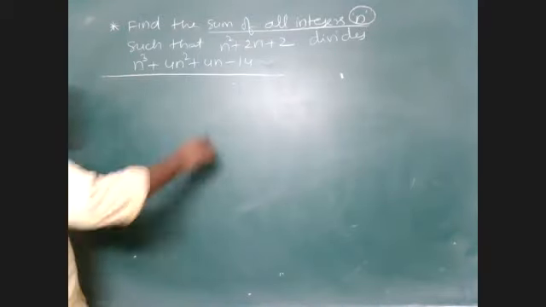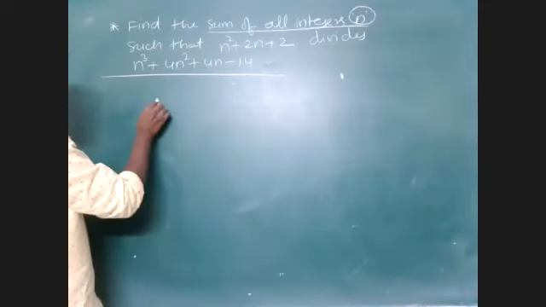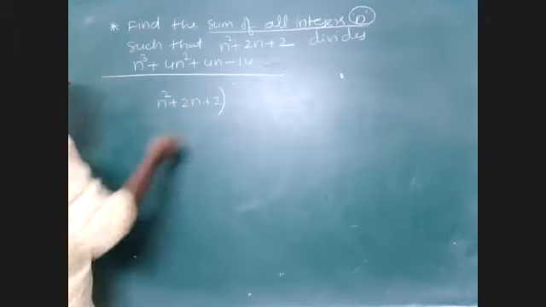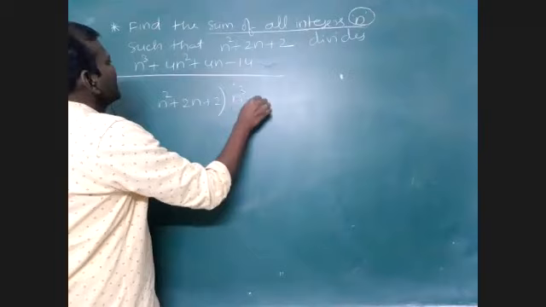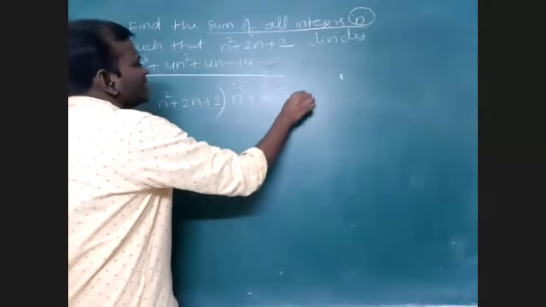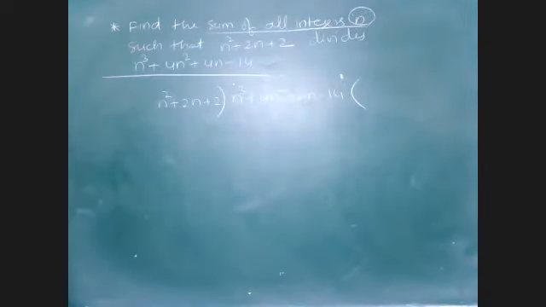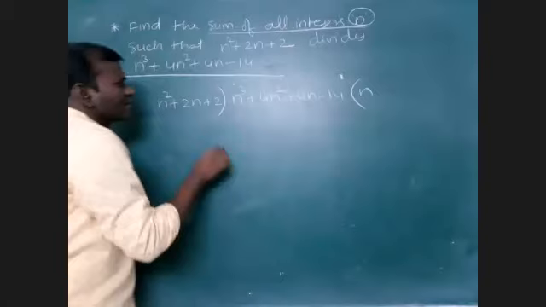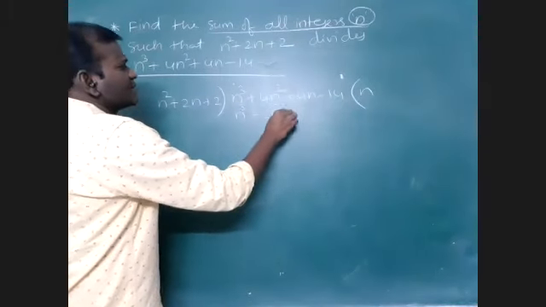Suppose many students will do it like this, where they will make a mistake. I will show. They will take this divisor and write down the dividend here. When it is divided by this one, how many times will it go? n times it will go. n cube plus 2n square plus 2n.